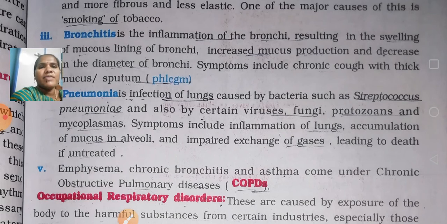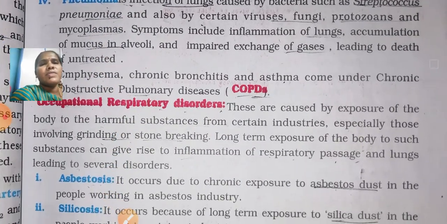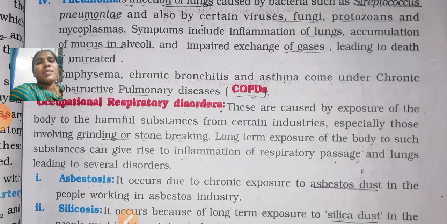If it is not treated properly, sometimes death also will come. Next, emphysema, chronic bronchitis and asthma come under COPD, which is chronic obstructive pulmonary disease. The problems we have discussed so far, asthma, emphysema, bronchitis, pneumonia, are all problems that come under one category, COPD. It may not come within a fraction of time, within 1 hour or 2 hours. The patient may have a history of 2 years, 5 years, 10 years. That is called chronic.